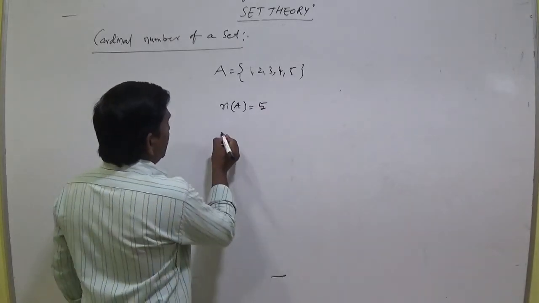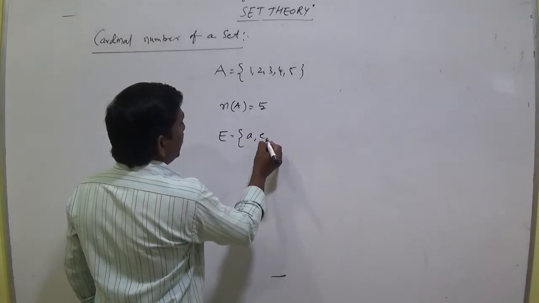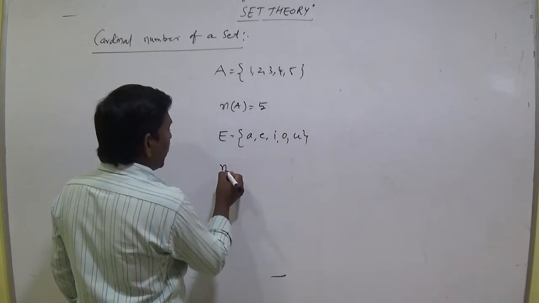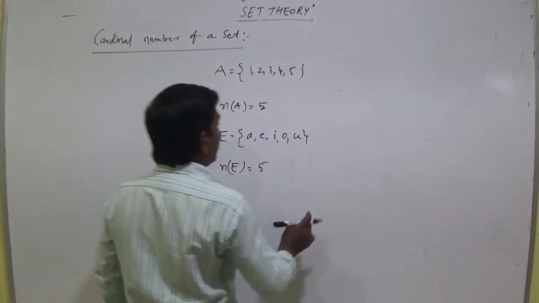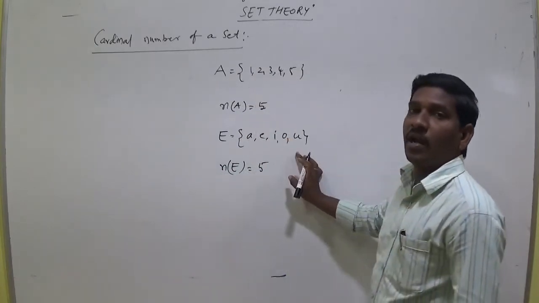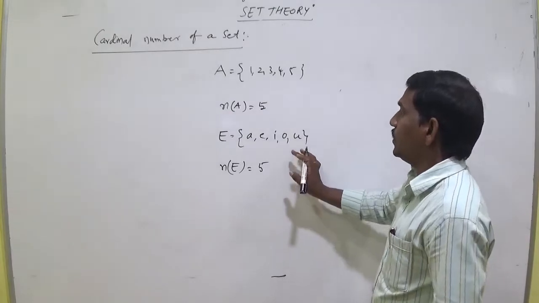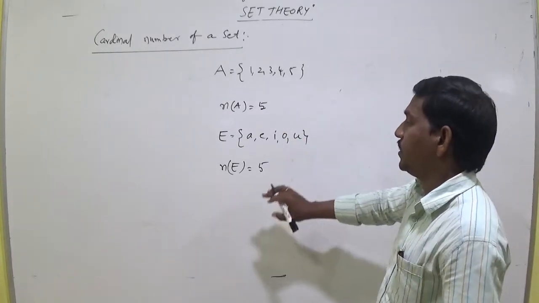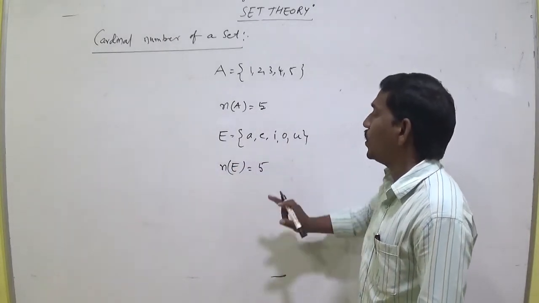For example, E equal to the set of a, e, i, o, u. So n(E) equal to 5. The number of distinct, different elements in a finite set is called the cardinal number of the set. It is denoted by n(A) equal to 5 and n(E) equal to 5.